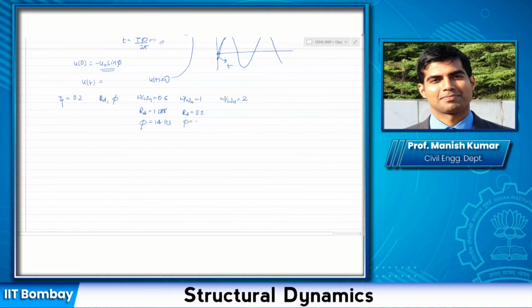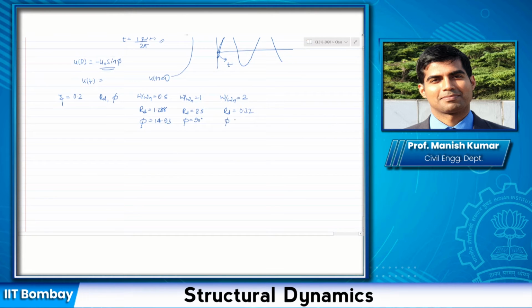90 degrees, correct. How about RD when omega by omega n is equal to 2? 0.32. And phi? Minus 14.93. Okay, I've got an answer, minus 14.93. Is that correct? Sir, Tushar here. Sir, it can be expressed as 194.93.